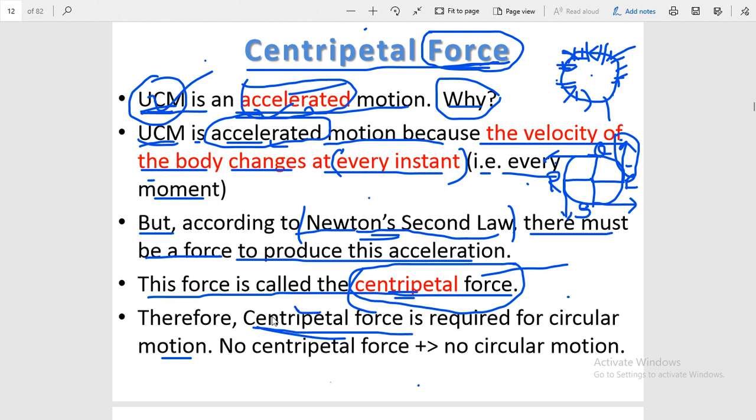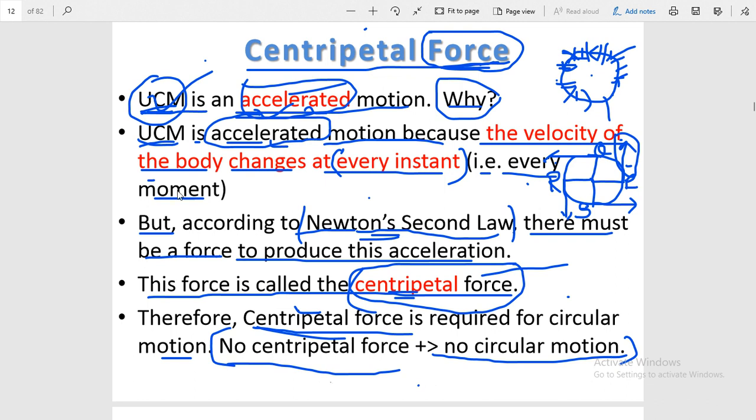So now you know the concept of centripetal force. If there is no centripetal force, there is no circular motion.